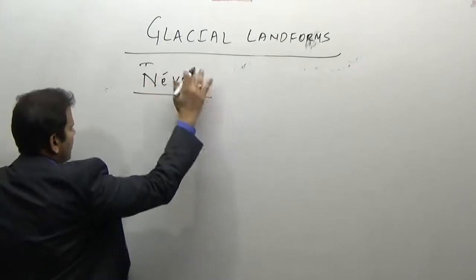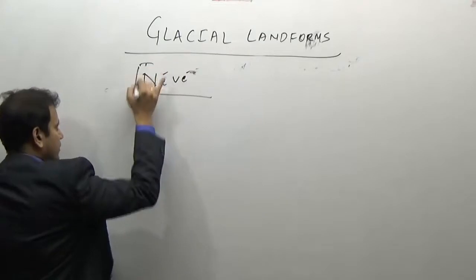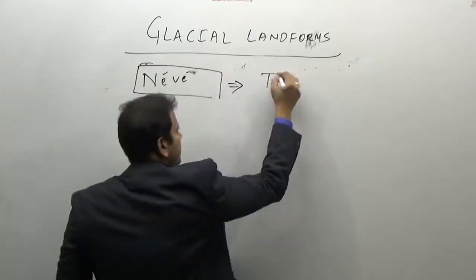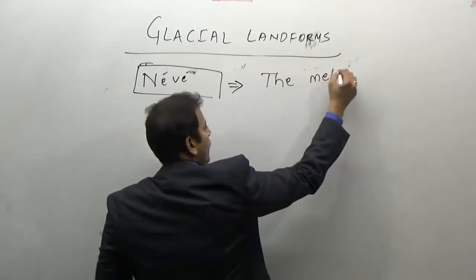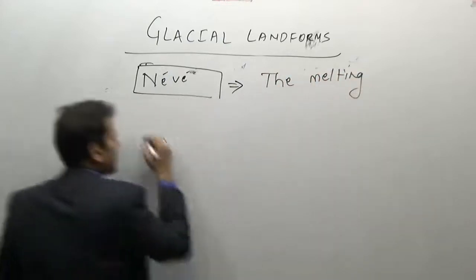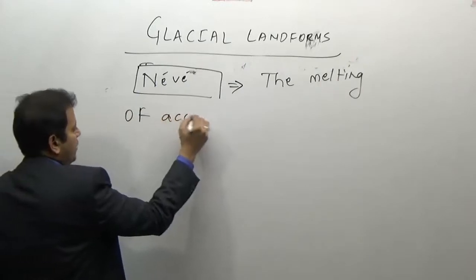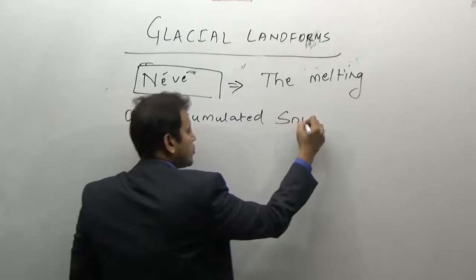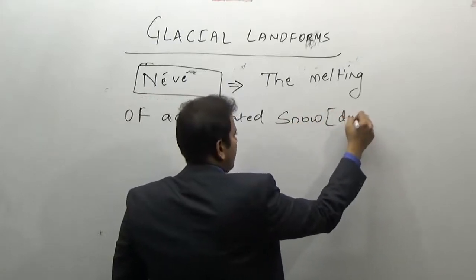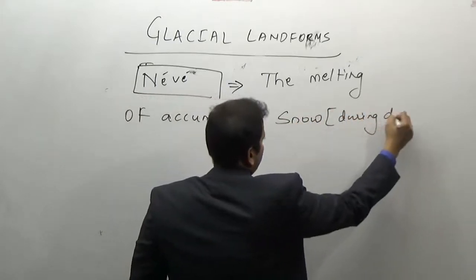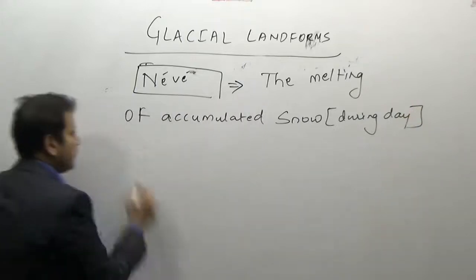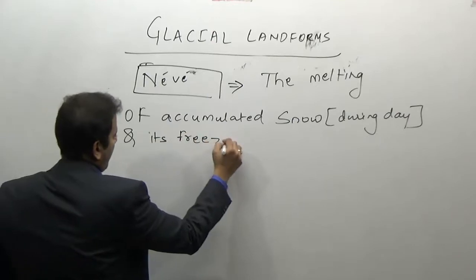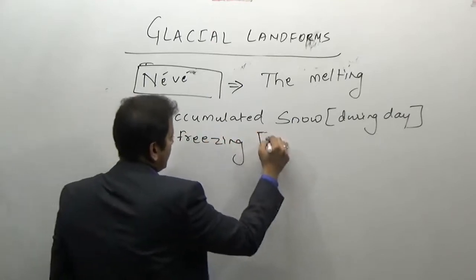What is a neve? The melting of accumulated snow. Why melting? Because during daytime it melts and is refrozen during night time.